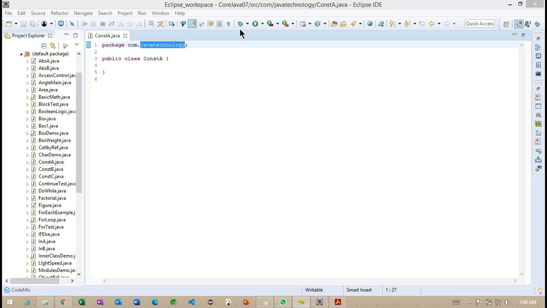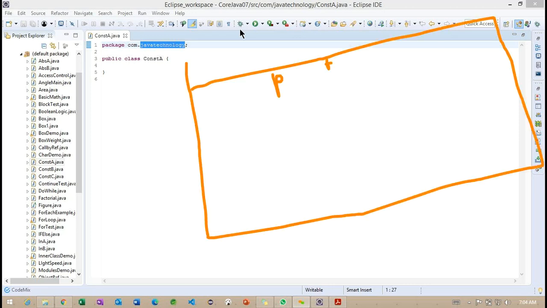This table contains first private, and second default.